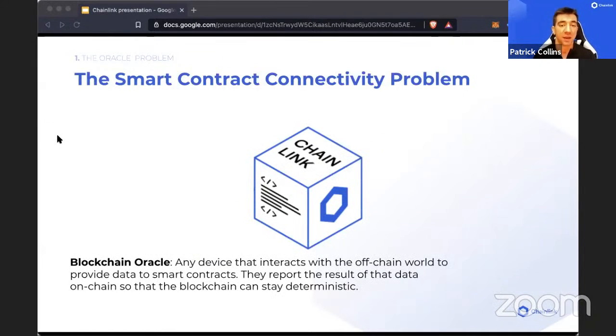So instead, they have what are called oracles, and these are devices that interact with the off-chain world to provide data to smart contracts. They report the result of the data on chain, so the blockchain can stay deterministic. They do it in a transaction themselves: they encode the data, put it in a transaction, and make that transaction on chain, so the blockchain can just process it as if it's any other transaction. So this is the first part of the oracle problem.